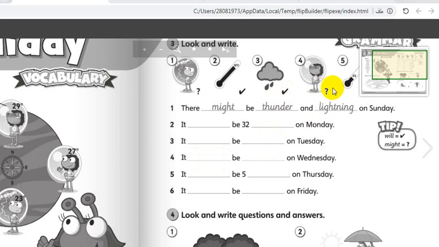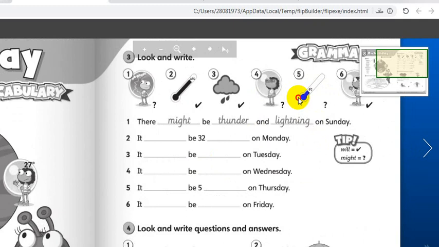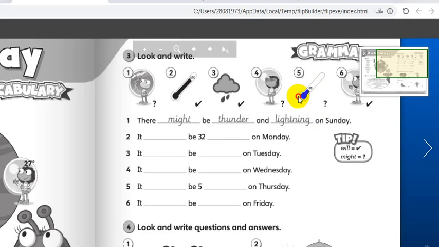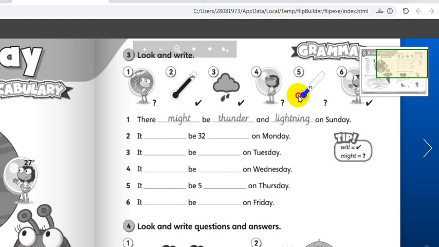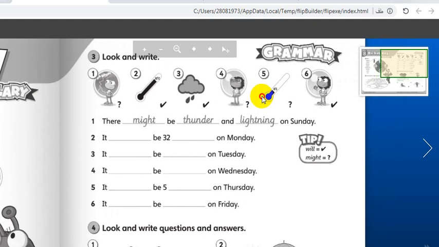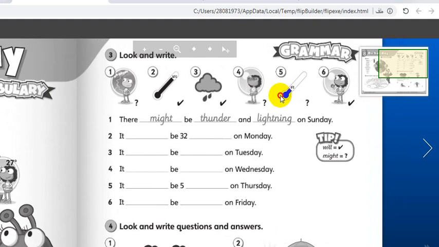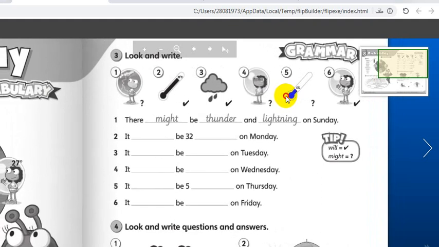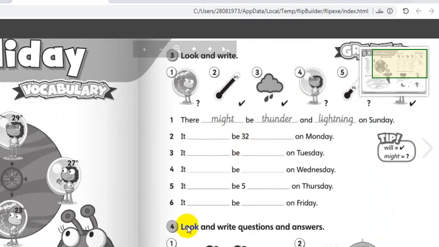Here, it might, not will. So it might be warm. Number 4. Number 5, it might, yes, it might be 5 degrees. And the last picture, it will be humid. I can see the water vapor, the sweat, the tissue. So I prepared the answers for you, not to waste time.